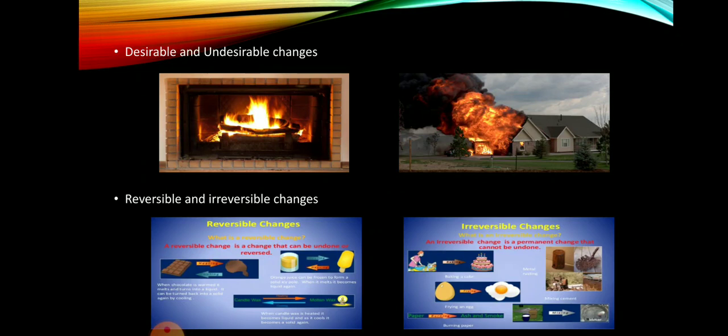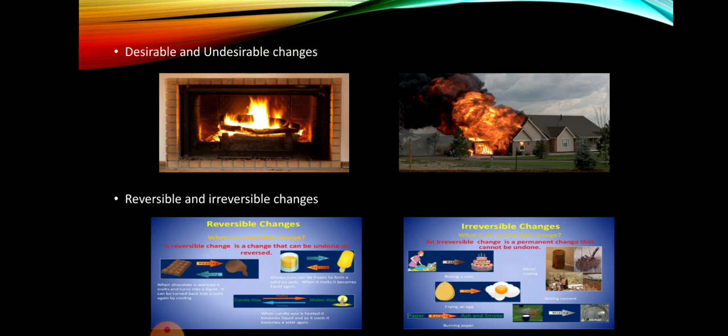Whereas on the other hand, in the picture you can see that the house on fire is an undesirable change. So in both the cases fire is playing a different role. In the first picture it is beneficial to us as it provides heat and warmth, but in the second picture it's harmful because the house is burning. So this is known as a desirable and undesirable change. Then we'll move on to the next one, which is reversible and irreversible change.